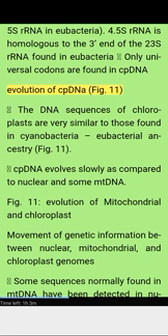Evolution of cpDNA, Figure 11. The DNA sequences of chloroplasts are very similar to those found in cyanobacteria, indicating eubacterial ancestry. cpDNA evolves slowly as compared to nuclear and some mtDNA. Figure 11. Evolution of mitochondrial and chloroplast genomes.